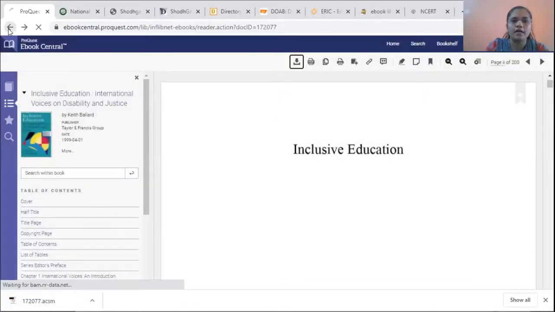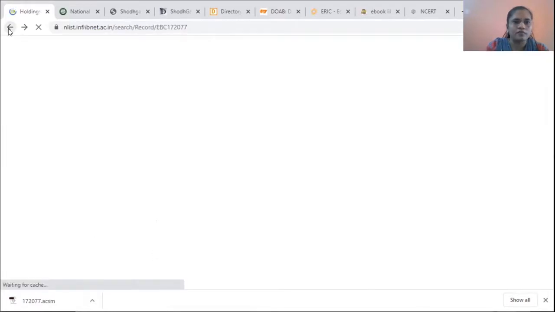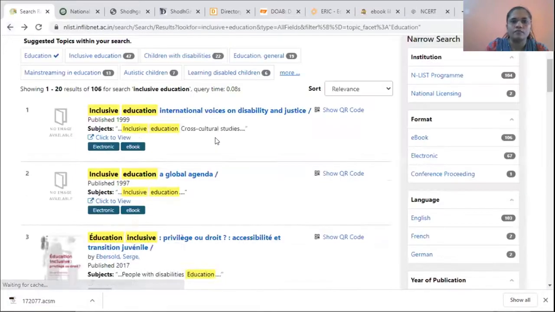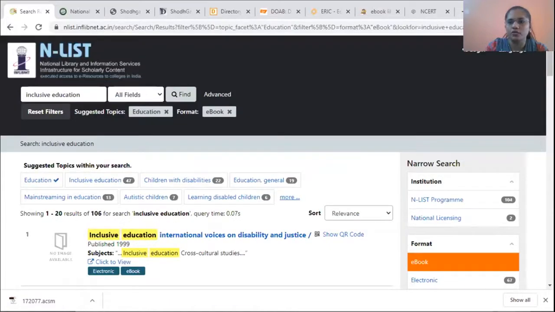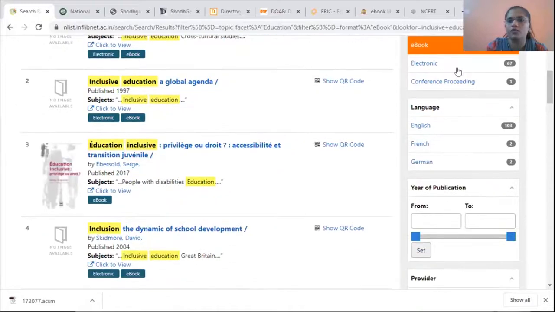We will again go back. Again, some filter options are given. You can access only ebooks under this term, inclusive education. You can filter your search for accessing ebooks only.